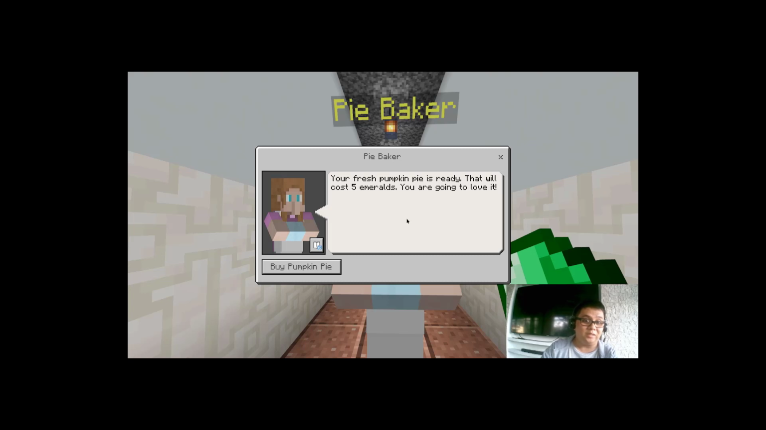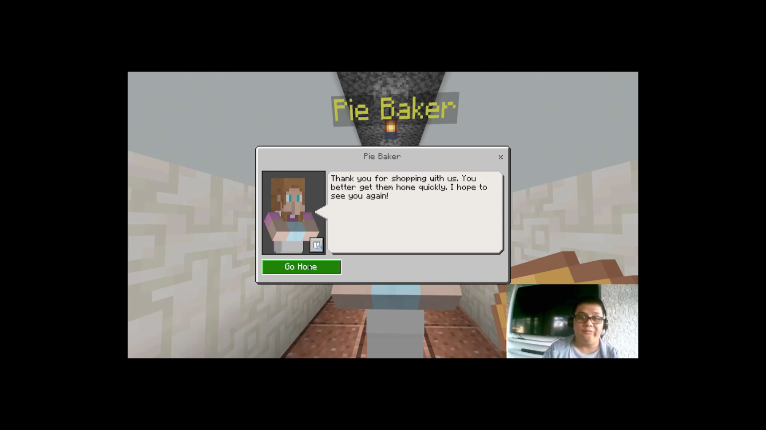Either way, once we are done, she will say, "Your fresh pumpkin pie is ready. That will cost 5 emeralds. You are going to love it." Let's go ahead and buy our pumpkin pie and trade our 5 emeralds for it. "Thank you for shopping with us. You better get them home quickly. I hope to see you again." Once we're good, let's go home.